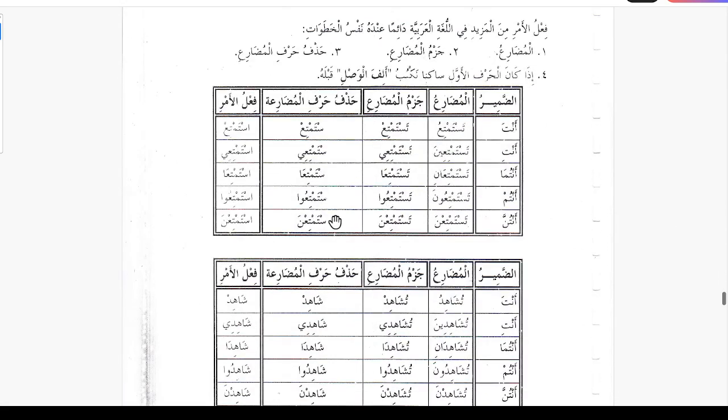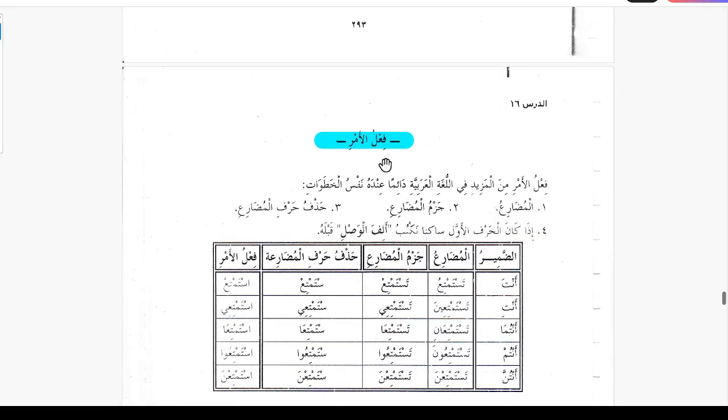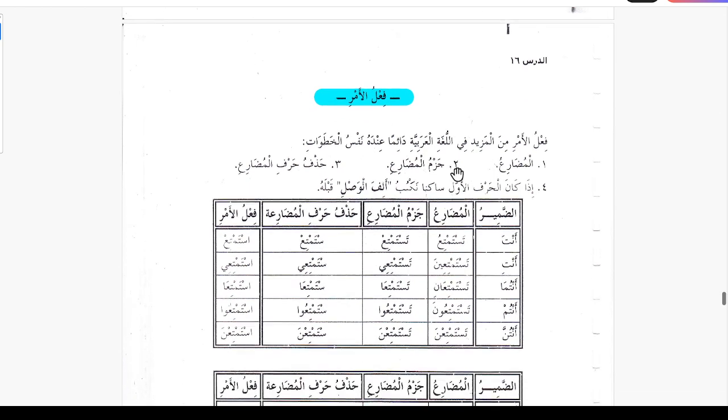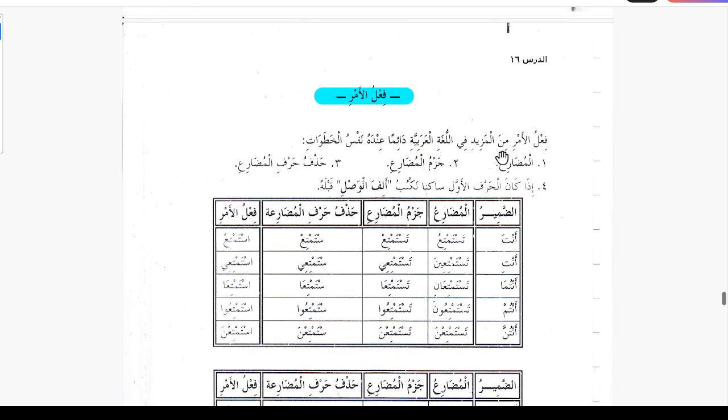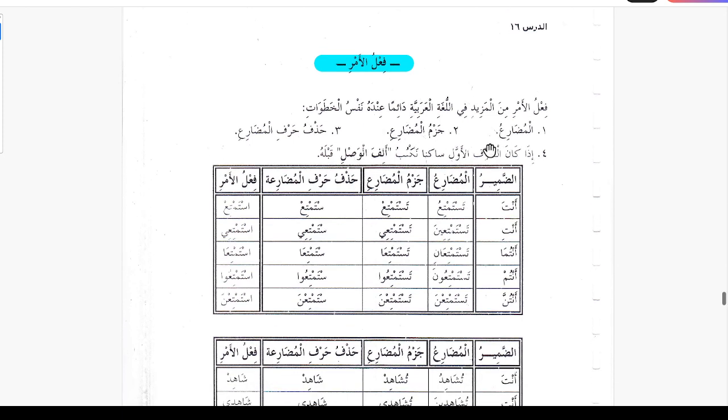So just one last thing, failul amr, how we make failul amr, the commanding verb, from these verb forms. Failul amr min al mazidi fi lugat al arabiyya daiman indahu nafsal khatuwati. So fail amr in the mazid fail in the Arabic language is always on the same steps. So these are the steps.